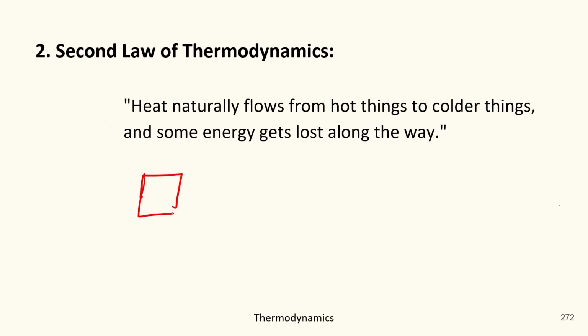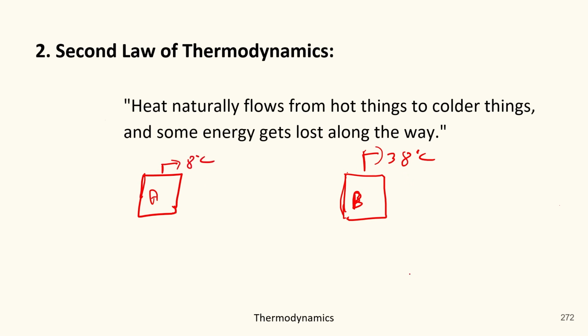Suppose there are two bodies, one body and this is the second body. This body is A, this body is B. Okay. Suppose in this body the temperature is 38 degrees Celsius, and in this body the temperature is only 8 degrees Celsius.